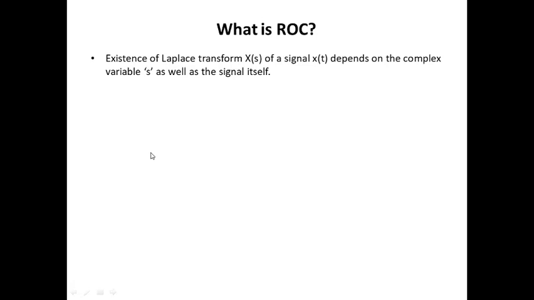Hence, it is always necessary to mention the region, or the criteria, under which the Laplace transform of a signal will converge. So this convergence depends upon the variable s as well as the signal itself. Both of them contribute to how the Laplace transform converges.